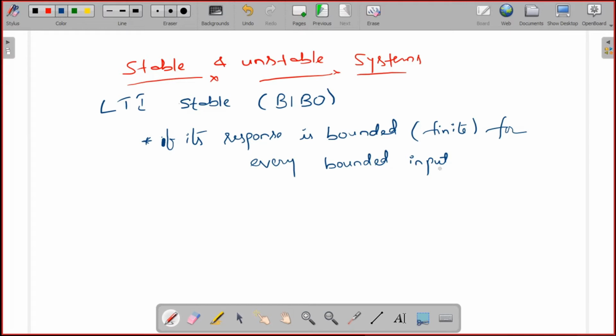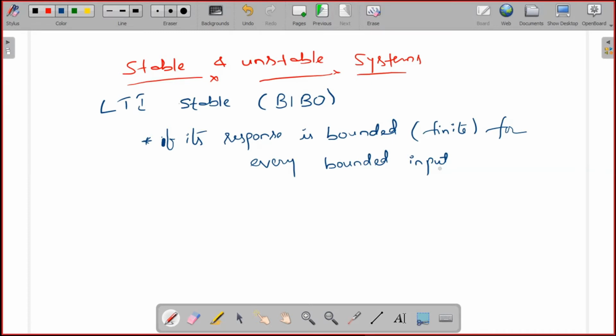But practically it is not possible to check the response at each and every time instant: the response at n equal to 0, n equal to 1, n equal to 2, n equal to 3, till n equal to infinity. Practically it is impossible to find the response for infinite time intervals. So how will we check whether a particular system is stable or not? For that, we are going to obtain one condition.